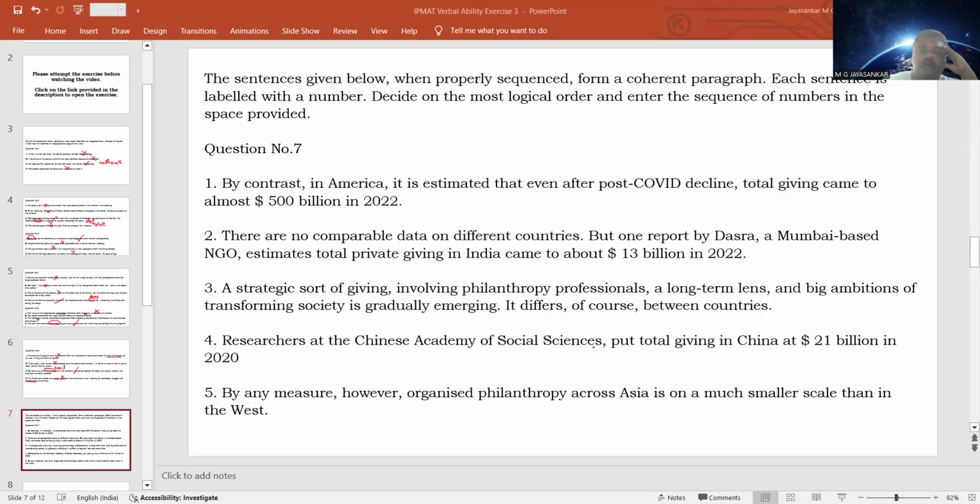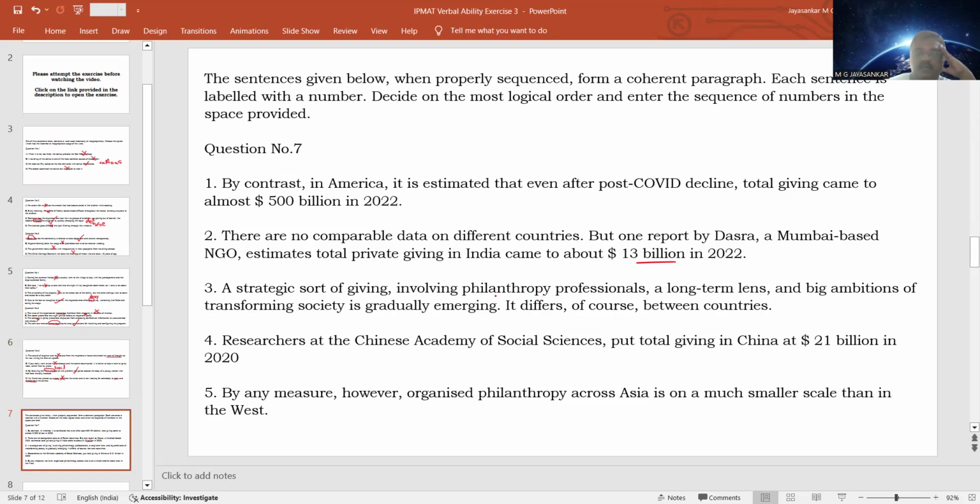And there are no comparable data on different countries, but one report by Dasra, a Mumbai-based NGO, estimates total private giving in India. So it is talking about the charitable donations in India in 2022 to be $13 billion. Then a strategic sort of giving involving philanthropy professionals and long-term lens.